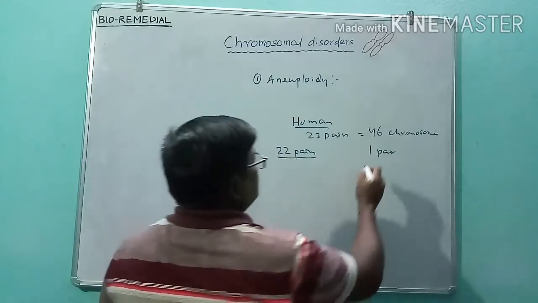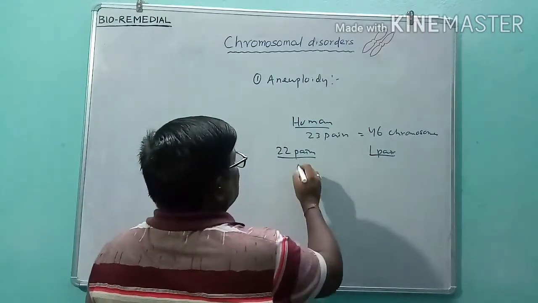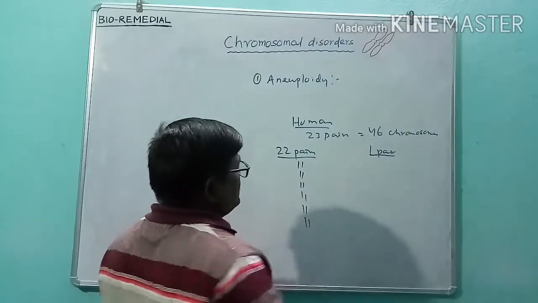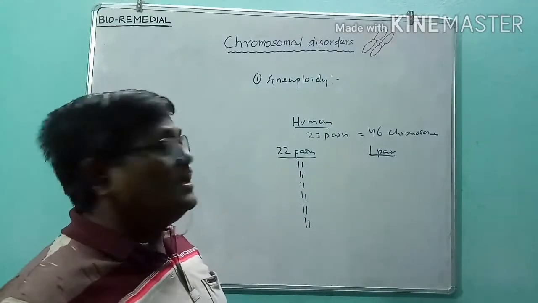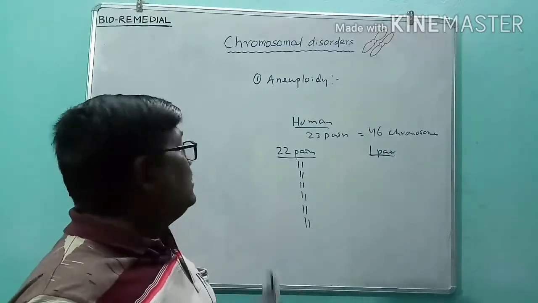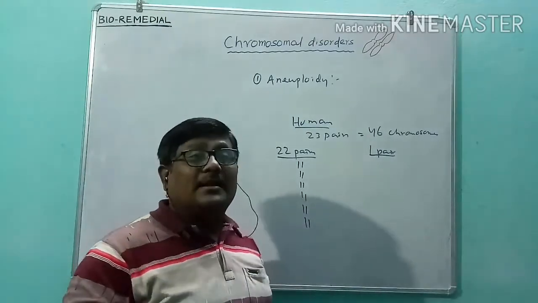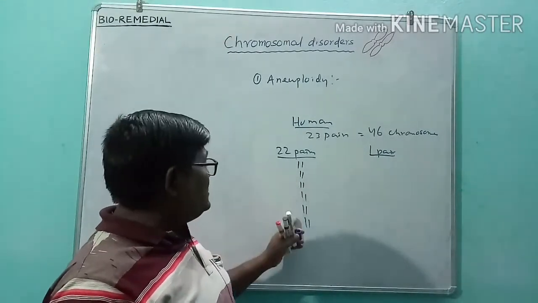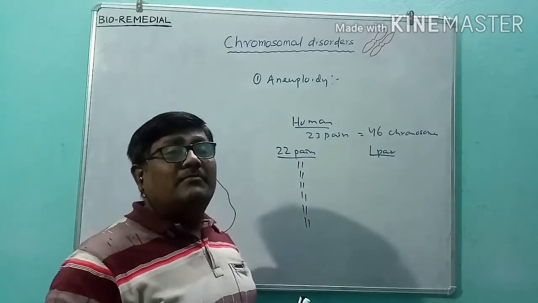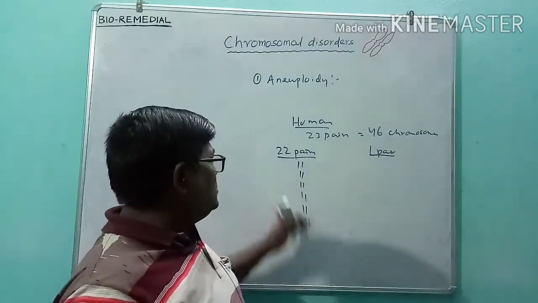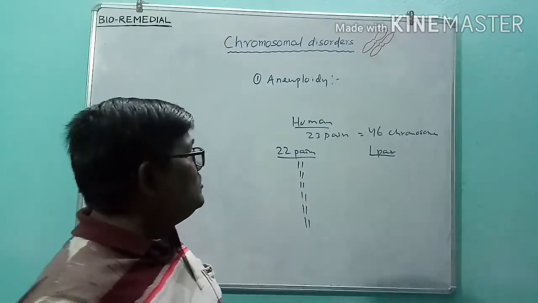We all know that chromosomes are present in living organisms in pairs. Homologous chromosomes always remain in the cell in pairs. We have 22 pairs of autosomes, with one set of chromosomes from our father and another set from our mother.